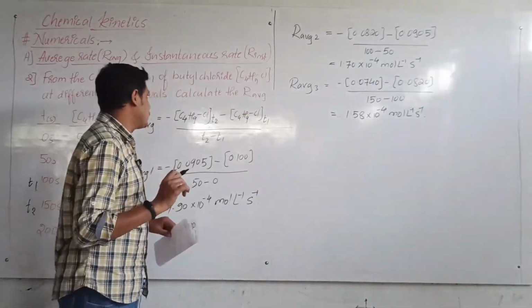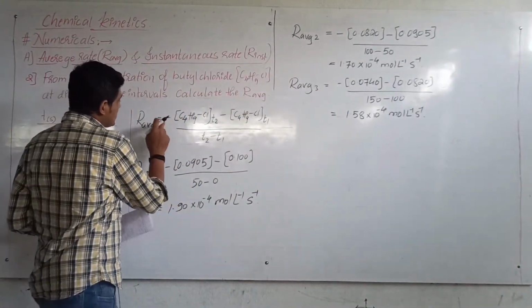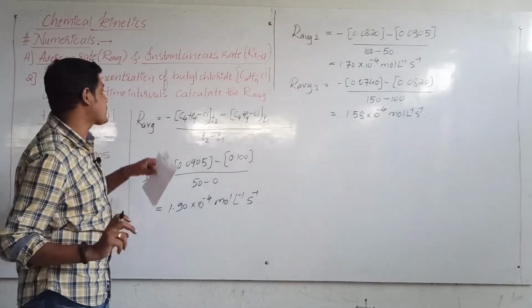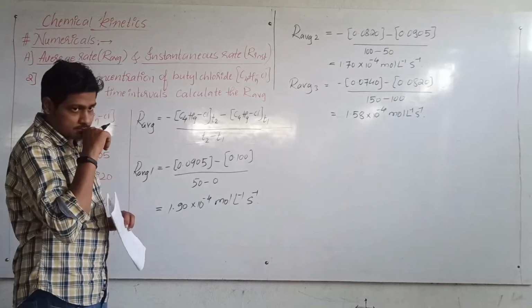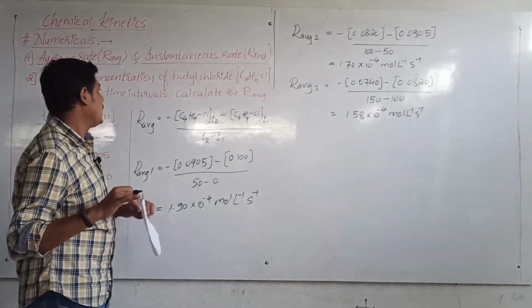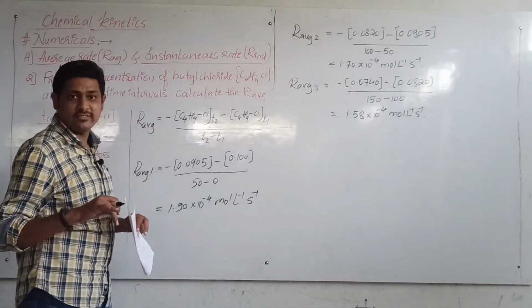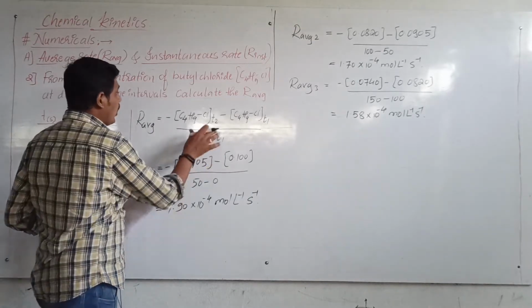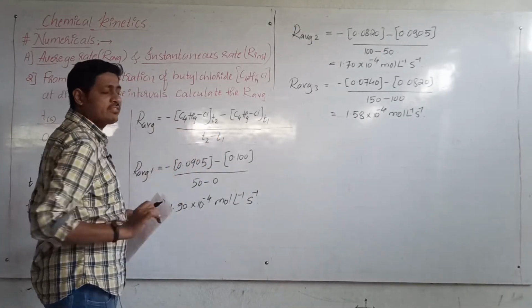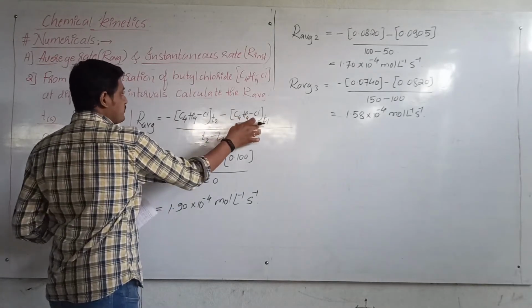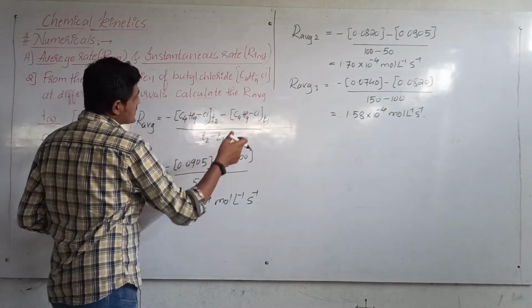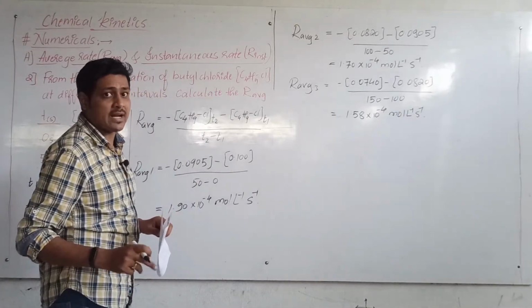Another thing you can do is, this negative sign that we are using here, as I have said, is to indicate the change in the concentration of reactant. Now if you don't want to write this, then you have to take the concentration of butyl chloride at T1 minus the concentration of butyl chloride at T2.